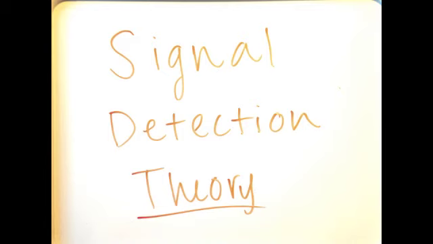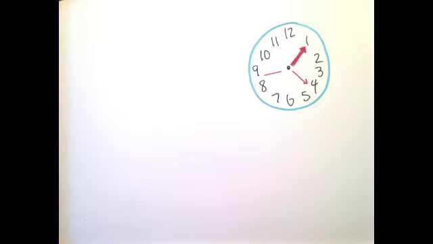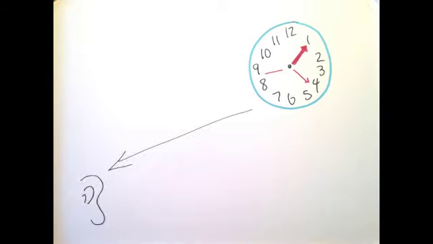Next, we have signal detection theory. This theory considers our experiences, expectations, motivation, and tiredness in predicting how, when, and if a stimulus will be detected. Looking back to the clock, we can talk about how the ticking relates to signal detection. Many factors will contribute to if you hear the faint sound. If you are closer, you will be more likely to hear it than if you are farther.